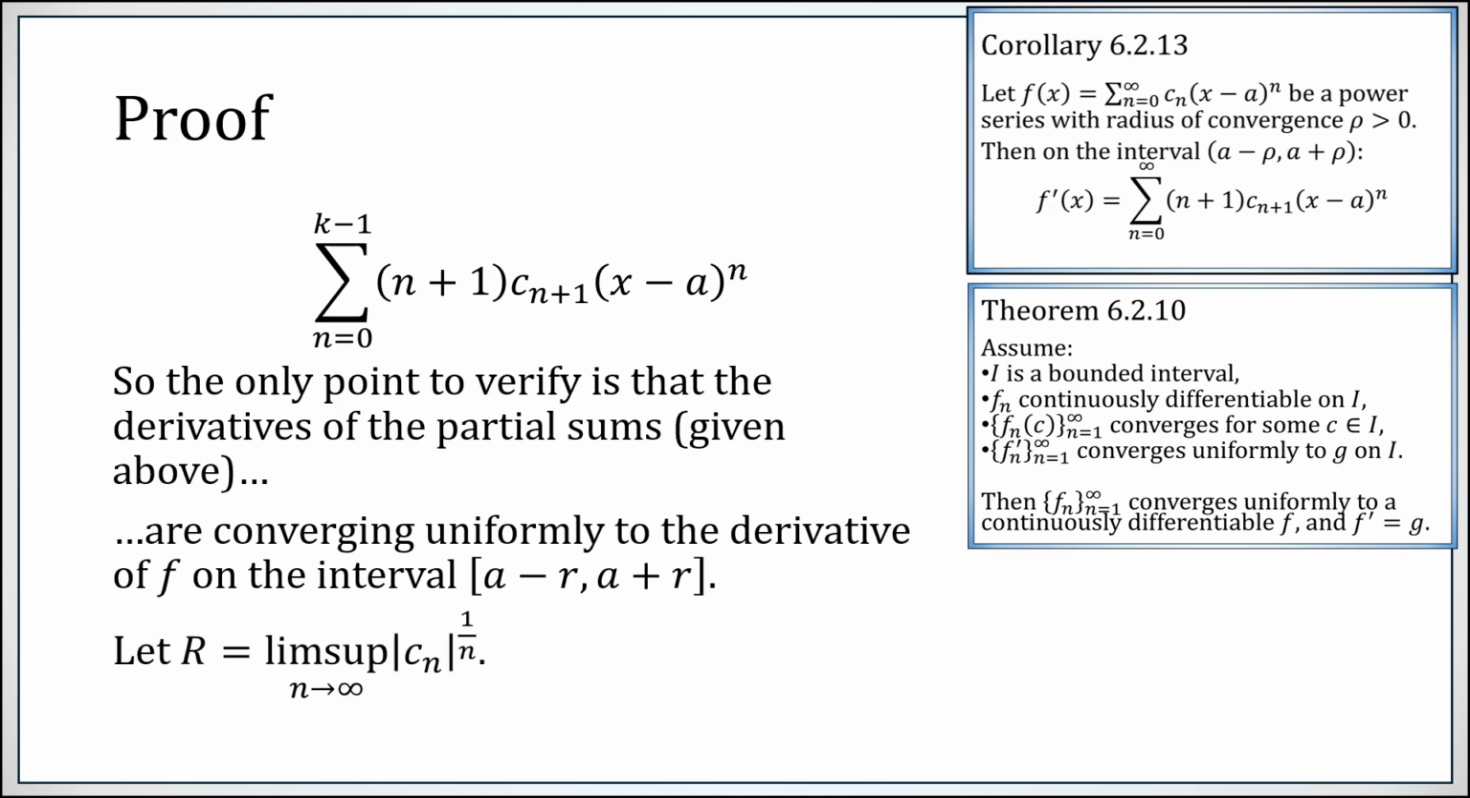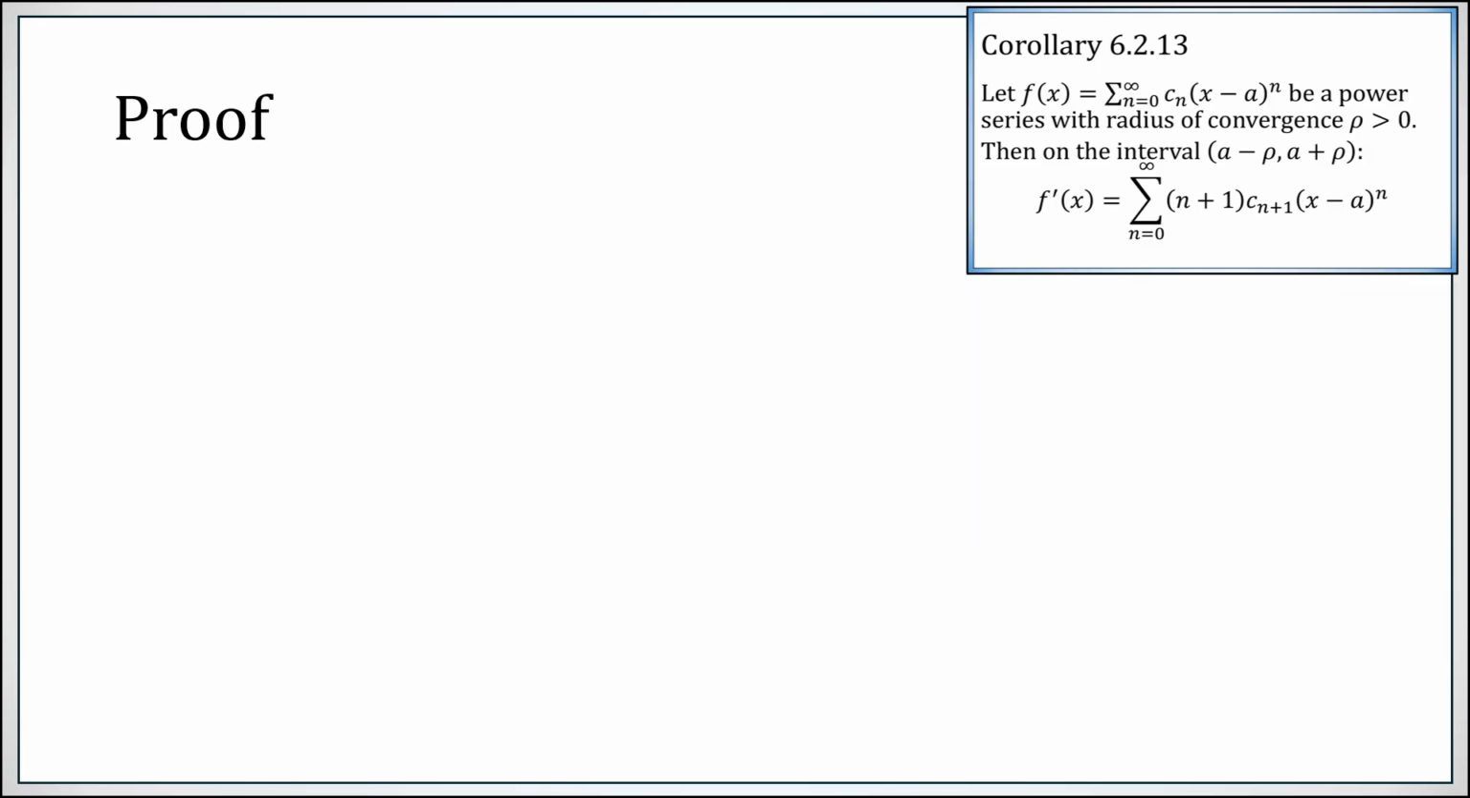So let's define this new quantity capital R. It's going to be the lim sup of the nth root of the absolute value of these coefficients c_n. So we're taking the nth root of the absolute value of the coefficients and taking a lim sup of that. We have no idea if there's even a limit, so we just define the lim sup to be R. Here then is the capital R we just defined.